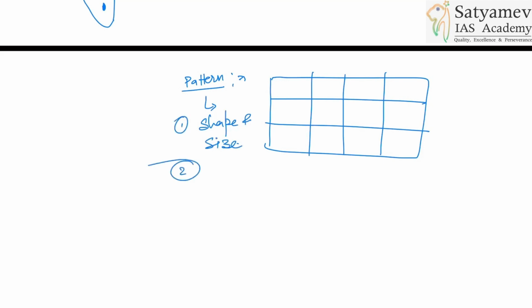And in pattern, you will also be talking about, let's say, this octopus or squid. Have you seen the squid on a chessboard? Below the chessboard, there will be a squid. The squid will be camouflaging according to the surface it receives. So it changes its body color according to the surface which is present. All right. So this change is also noted in pattern. So shape and size, then change in that shape and size.